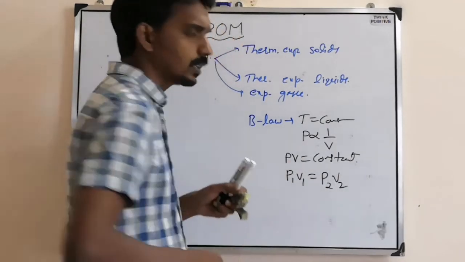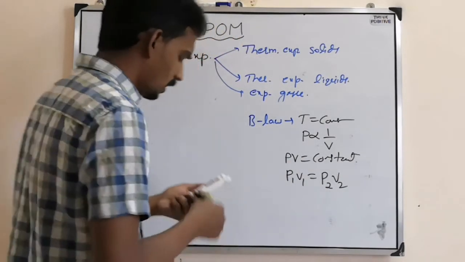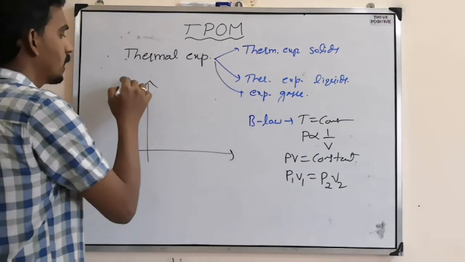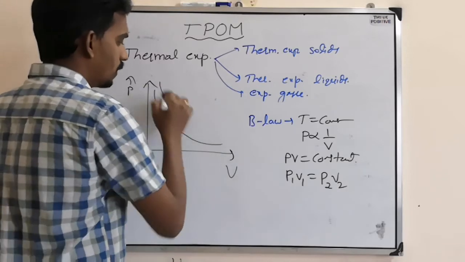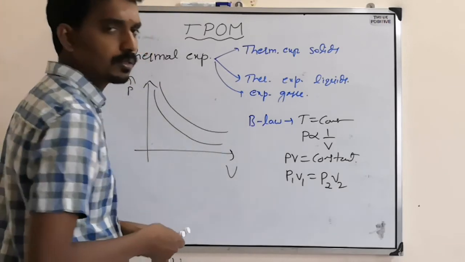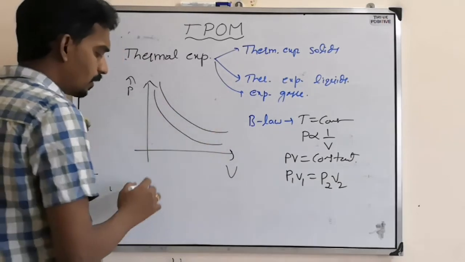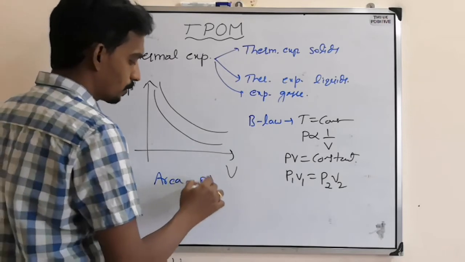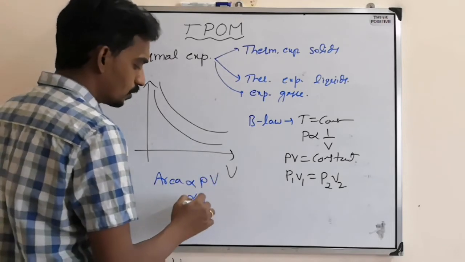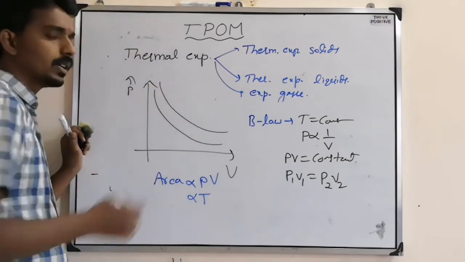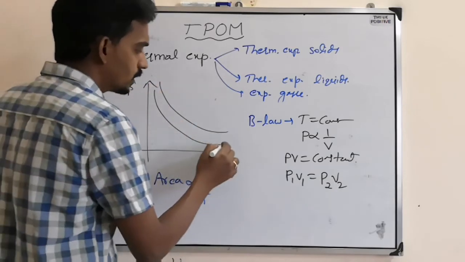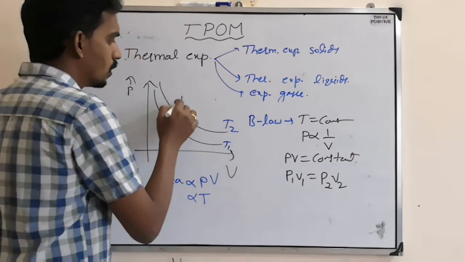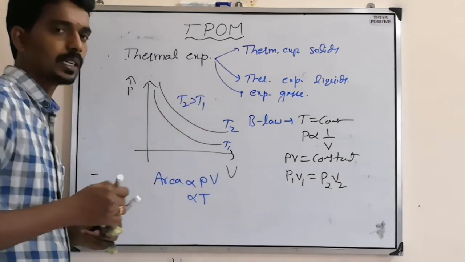So between this equation they can ask one question, or they can ask you a question like: if you draw the curve between pressure and volume, then it will be a hyperbola because they are inversely proportional to each other. Then the area below the graph is proportional to the product PV. PV is proportional to temperature, so the area below the graph gives temperature. Suppose one curve is at constant temperature T1 and another at T2, and the area below this is more, so you can conclude T2 is greater than T1.